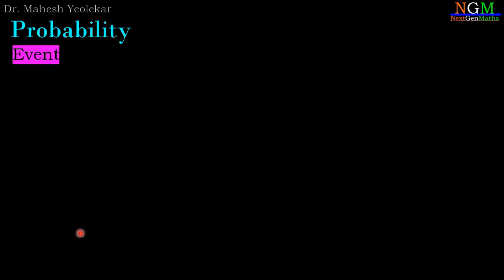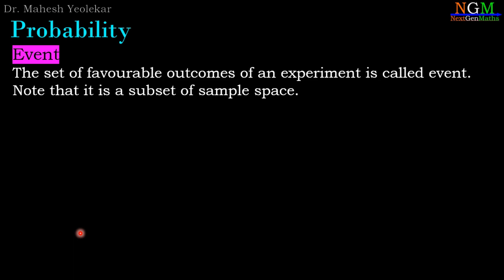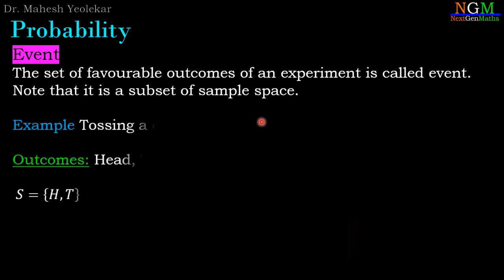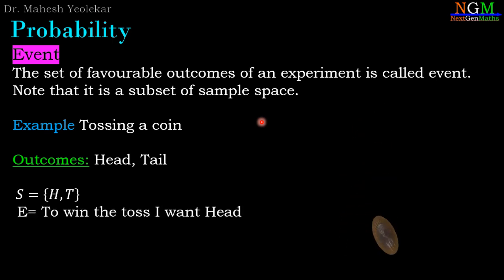Now the third term is event. The set of favorable outcomes of an experiment is called the event. Note that it is a subset of the sample space. Favorable outcomes means outcomes in which we are interested, and that set is called the event. Example, in case of tossing a coin, to win the toss I want head. So my favorable outcome is head. So event E contains one element H, and E is a subset of S.